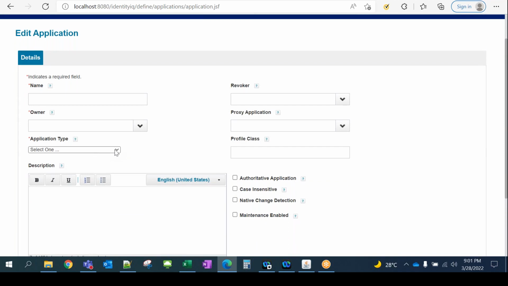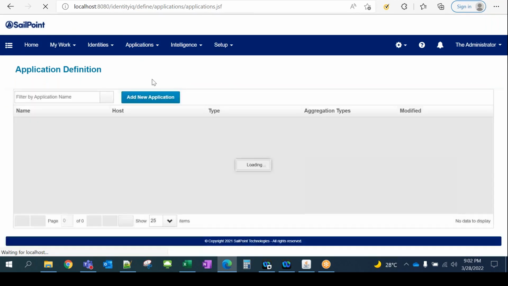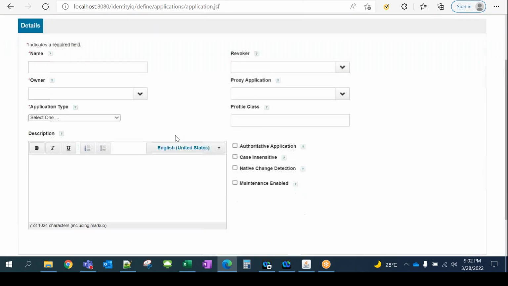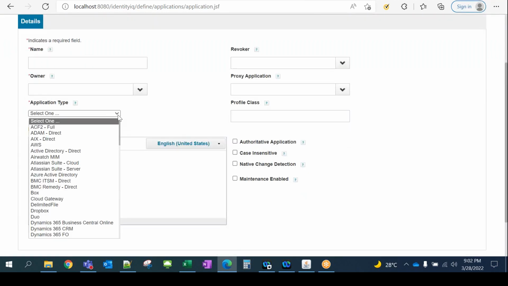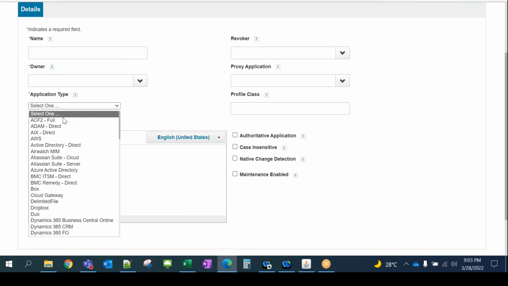So you can see here, right? This is the area where you can see the different connectors. Come to application, under application definition, you need to create a new application. That's how you can reach this page where you can see the different connectors present. This is a list of different connectors present here in the libraries. From the UI we can see these are the different kinds of connectors. For Active Directory we use this one, Active Directory Direct, the one connector which we use more often.